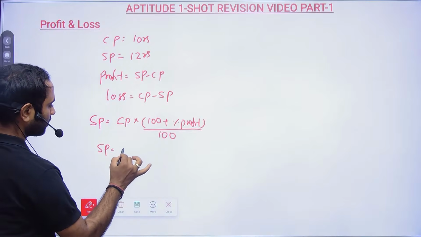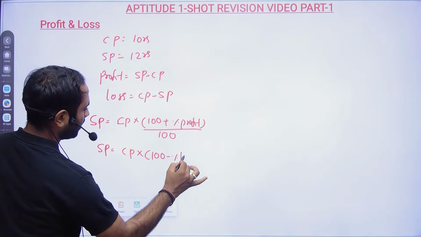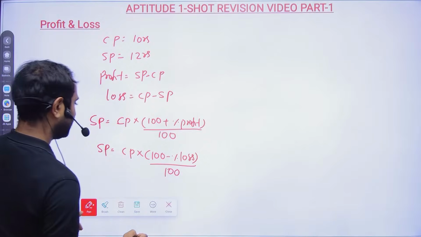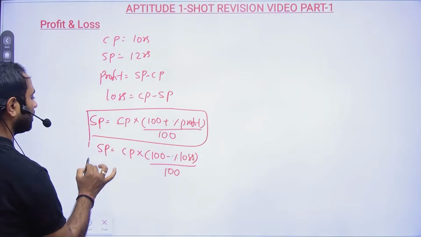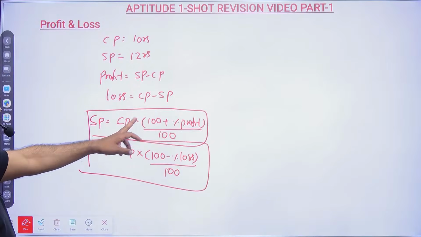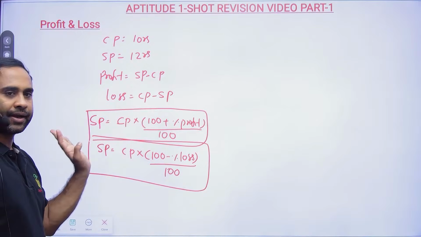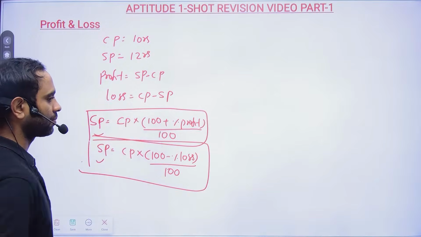If there is a loss, then subtract it from 100 and then divide by 100, right? So this will be your selling price formula. Add it to 100 and divide by 100 for profit, subtract it from 100 and divide by 100 for loss. So this is your selling price in terms of profit and in terms of loss.